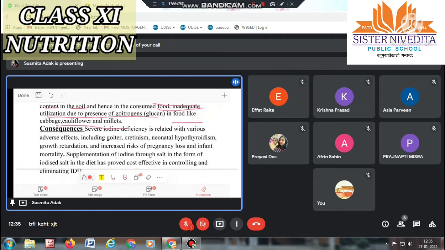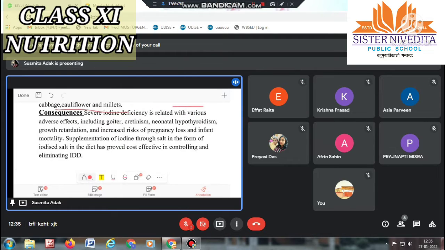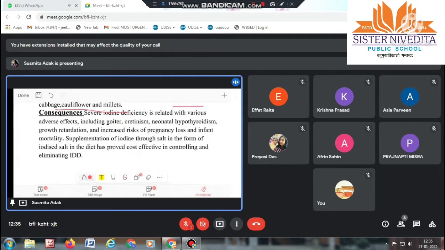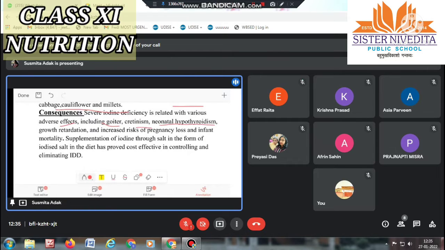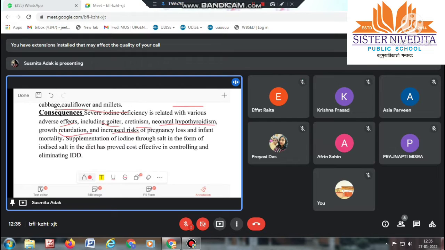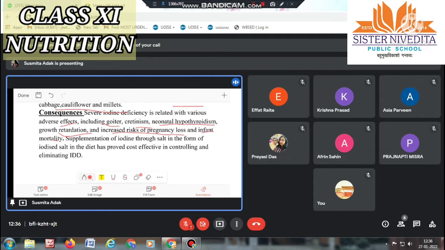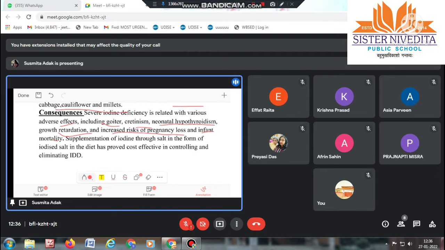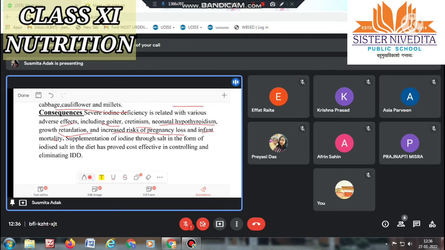Next is consequences. Severe iodine deficiency is related with various adverse effects, including goiter, cretinism, neonatal hypothyroidism, growth retardation, increased risk of pregnancy loss, and infant mortality. These are all diseases caused just because of iodine deficiency.